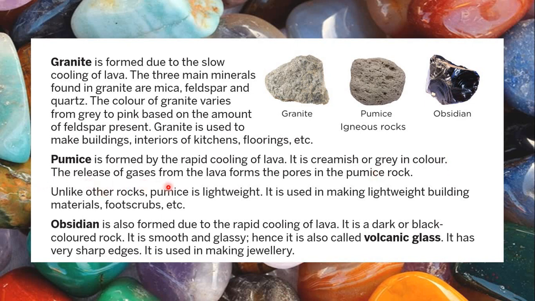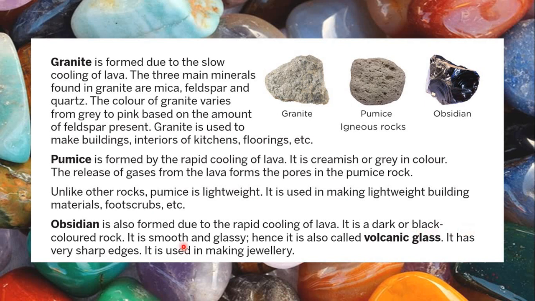The release of gases from the lava forms the pores in the pumice rock. Unlike other rocks, pumice is lightweight. It is the only rock which can float in water. It is used in making lightweight building materials, foot scrubs, etc. You must have seen Mama get those square foot scrubs, but that is not pumice exactly. It is made in a similar way, artificially from cement nowadays. The true pumice we generally don't get as foot scrubs nowadays, but originally pumice was used as a foot scrub. Next is obsidian. It is also formed due to the rapid cooling of lava.